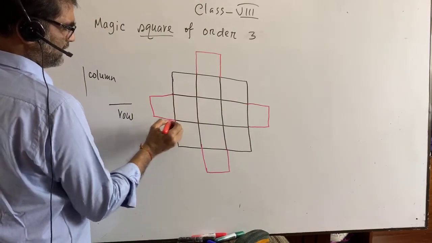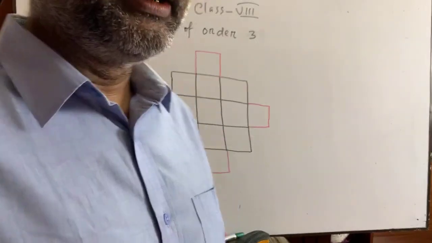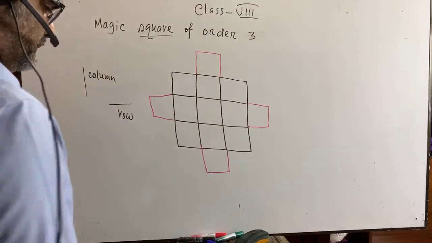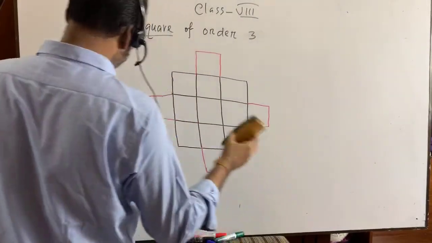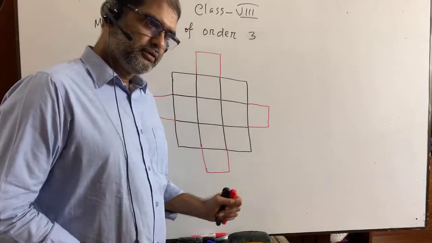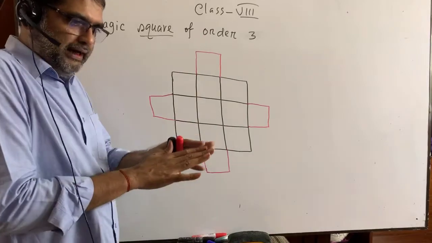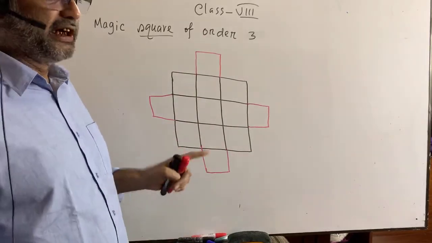That is, the mid column and mid row have been extended in both the directions. I think you have got me. What I have told you, the mid column and the mid row have been extended in both the directions.